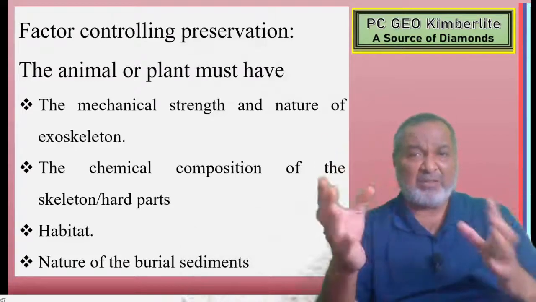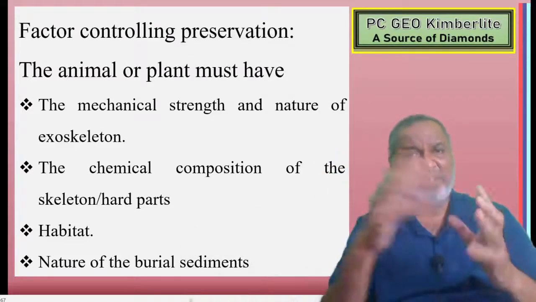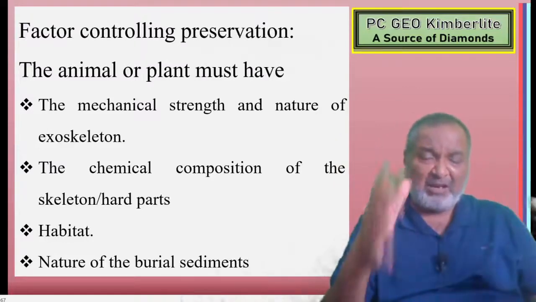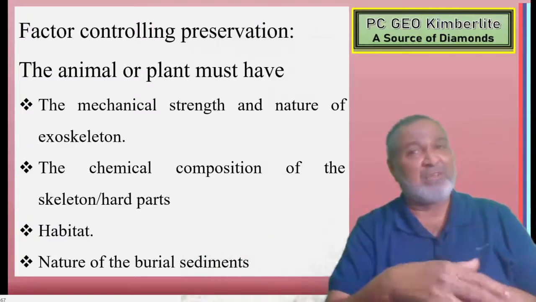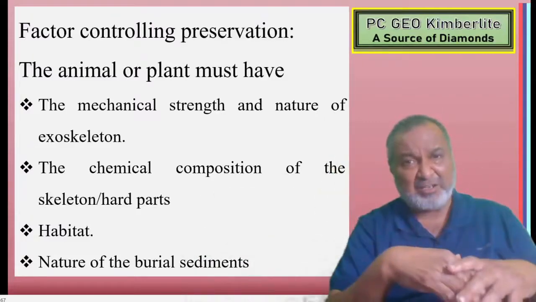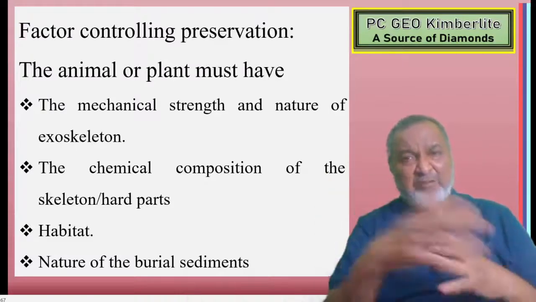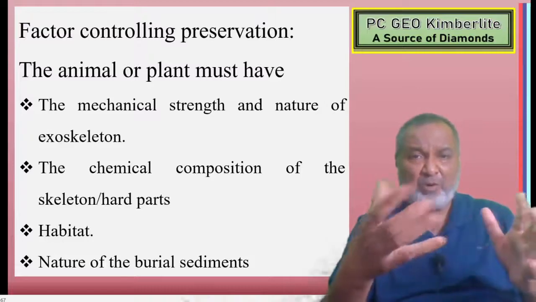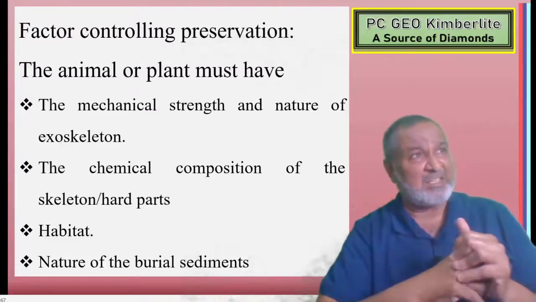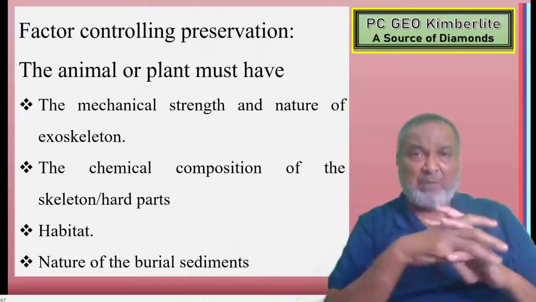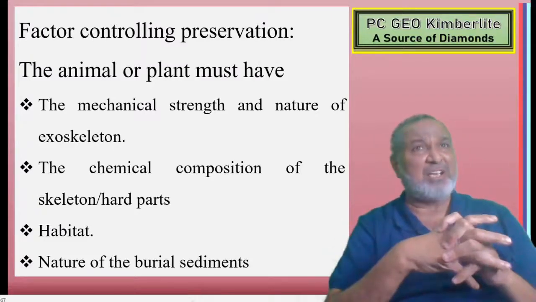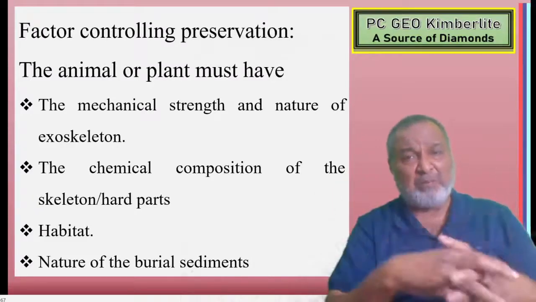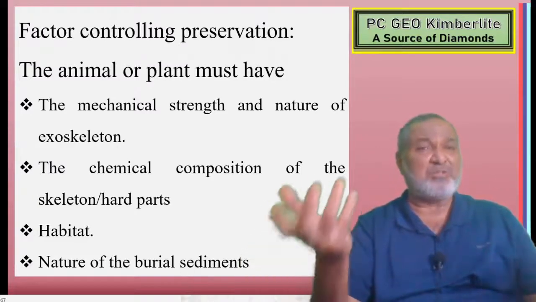Similarly, the nature of the exoskeleton, its mechanical strength. Second one, chemical composition. Sometimes that hard part comes in contact with water. The water already contains dissolved NaCl, so it becomes saline. So the hard part comes in contact with saline water, and there will be a chemical reaction. If that particular hard part cannot sustain that chemical reaction, then what happens? Decomposition starts, and the whole material will be dissolved. So there is no chance to get a fossil.